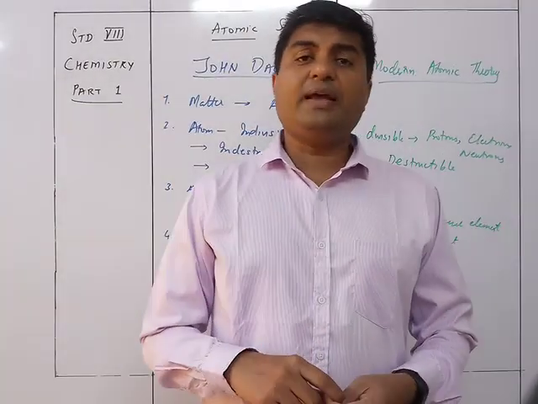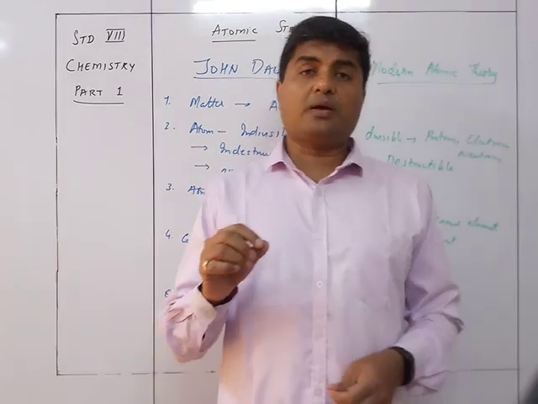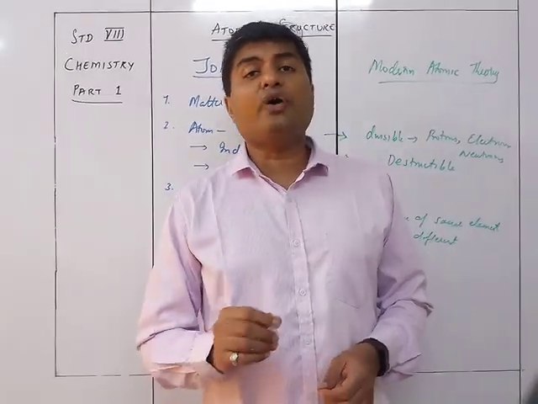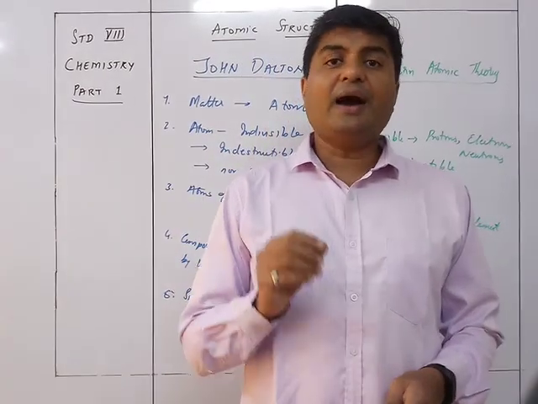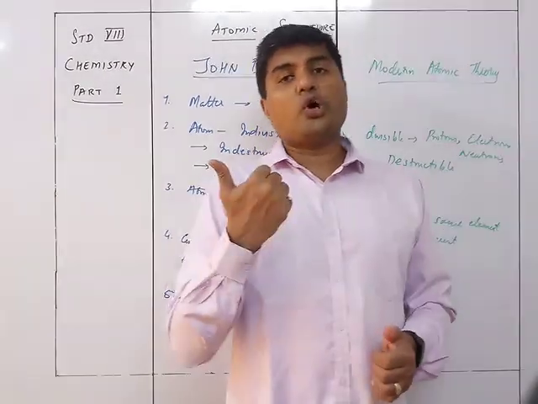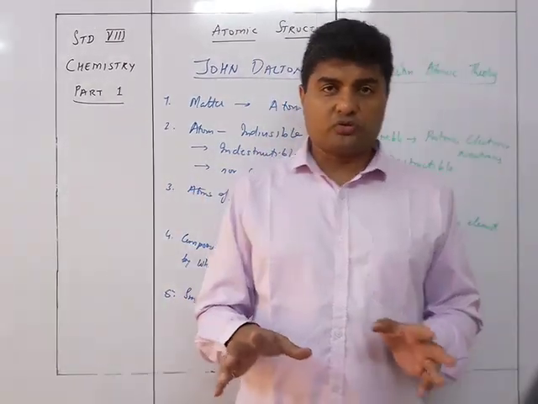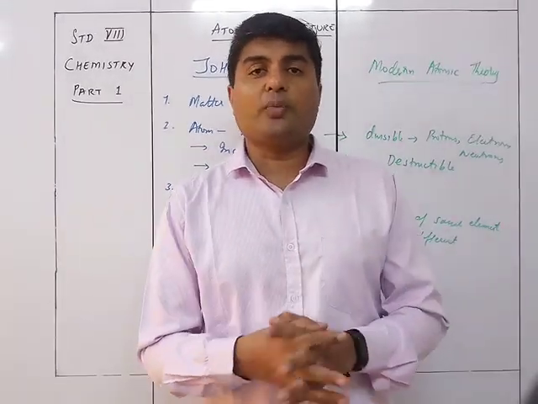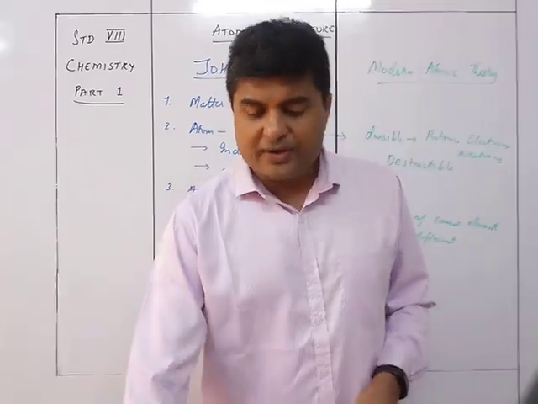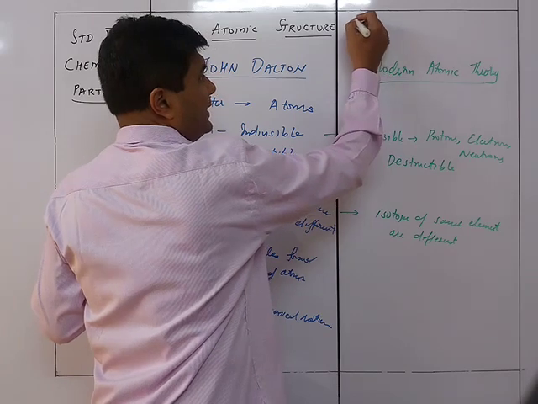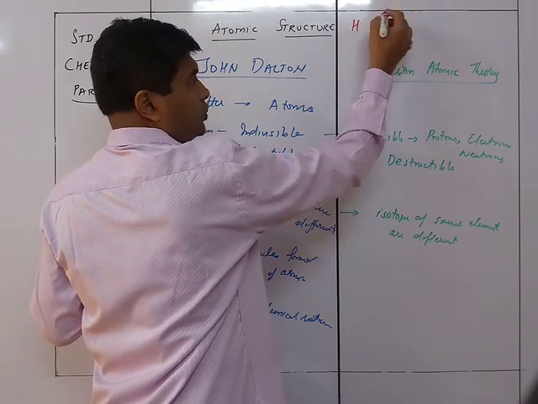Isotopes are basically the atoms of an element in which the number of neutrons is different. See, the number of protons and the number of electrons is the same in all the isotopes. Let's take an isotope of hydrogen. Hydrogen has three isotopes.